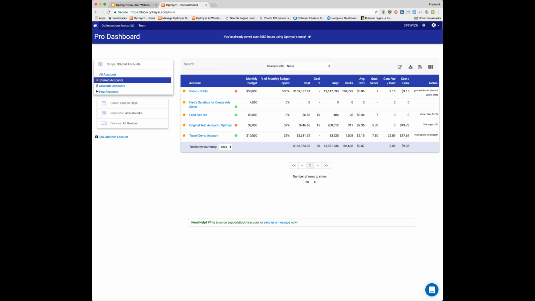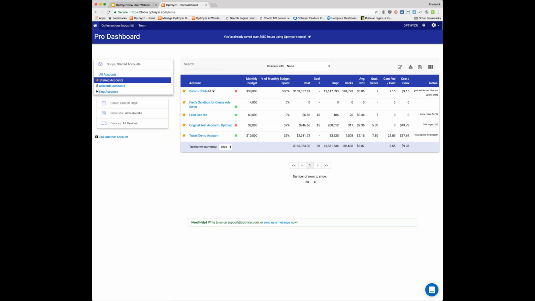So the MCC dashboard is kind of like what Google has, My Client Center dashboard, except ours connects to a few data sources. Ours connects not only to AdWords, but also to Bing Ads. And we can also integrate with Facebook, Google Analytics, and Google Merchant Center. We also have integrations with Google Spreadsheets. Now, what you see on this dashboard currently, these are Google AdWords accounts as well as Bing Ads accounts.